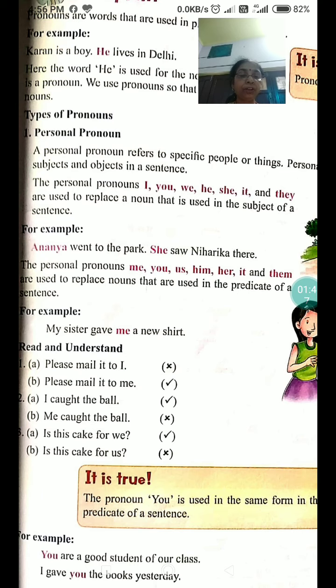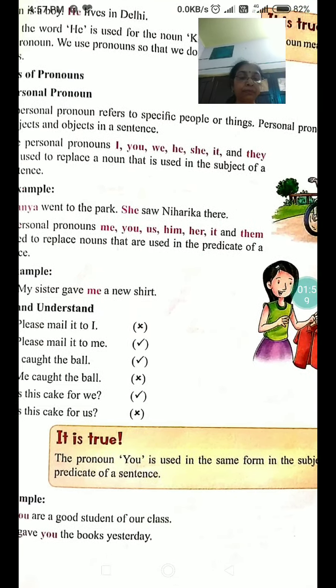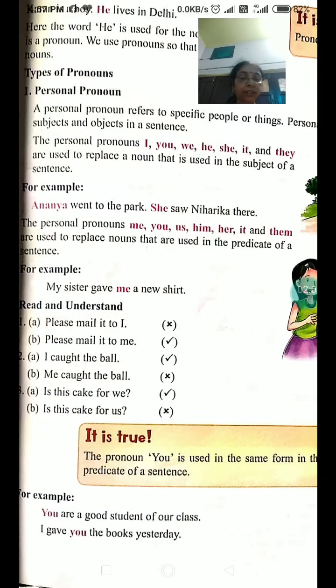Is the cake for we or is the cake for us? Here it is given wrongly. So, is the cake for us? This is correct. The pronoun you is used in the same form in the subject and predicate of a sentence. For example, you are a good student of our class. I gave you the books yesterday.